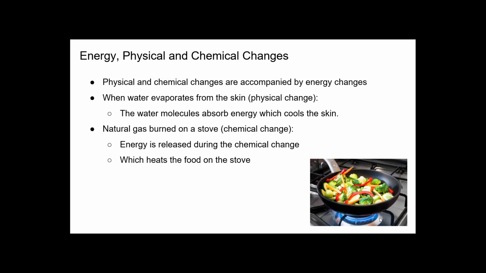So when you sweat, that's water molecules on your skin. The water molecules absorb energy and that helps cool you off. This is a physical change because the water will evaporate away from the skin. A chemical change is natural gas burned on a stove. The energy is released during the chemical change, and that will allow the heat under the stove to heat up the food.